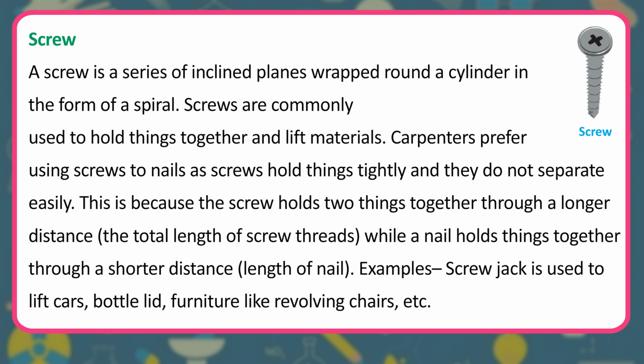Screw. A screw is a series of inclined planes wrapped around a cylinder in the form of a spiral. Screws are commonly used to hold things together and lift materials. Carpenters prefer using screws to nails as screws hold things tightly and they do not separate easily. This is because the screw holds two things together through a longer distance, the total length of screw threads, while a nail holds things together through a shorter distance, the length of the nail. Example: screw jack is used to lift cars, bottle lid, furniture like revolving chairs, etc.